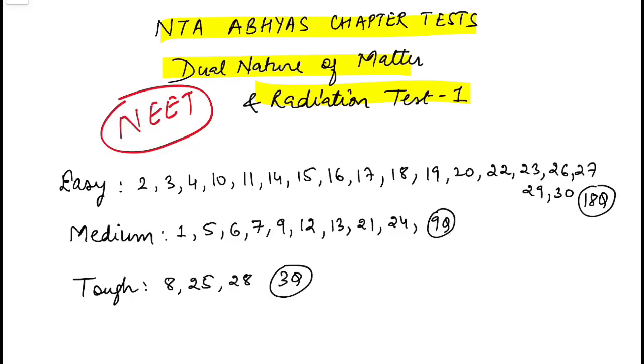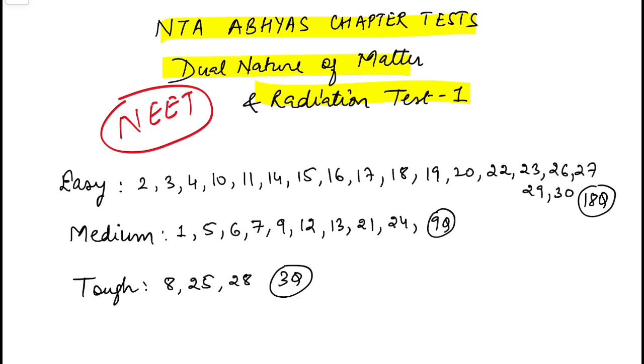Now from the NEET 1, dual nature of matter and radiation. Many of you were asking for the modern physics test, so I have taken this today. So this is a very good paper for practice. There are few questions which are quite calculative, otherwise are normal to do. So this is my analysis.